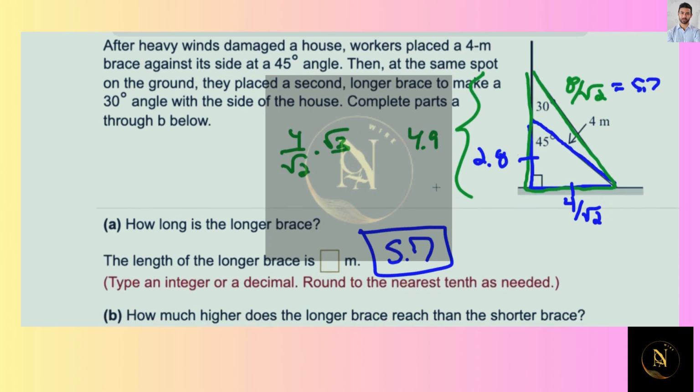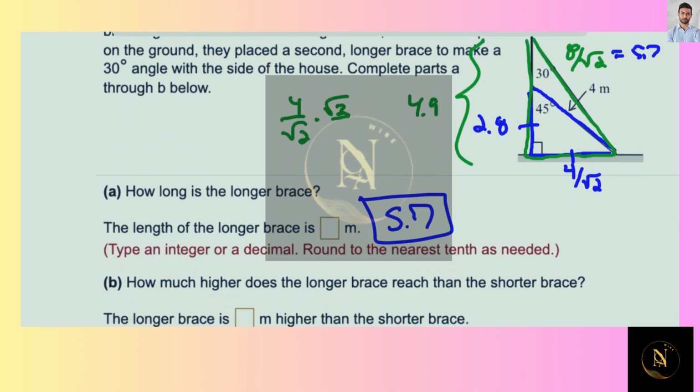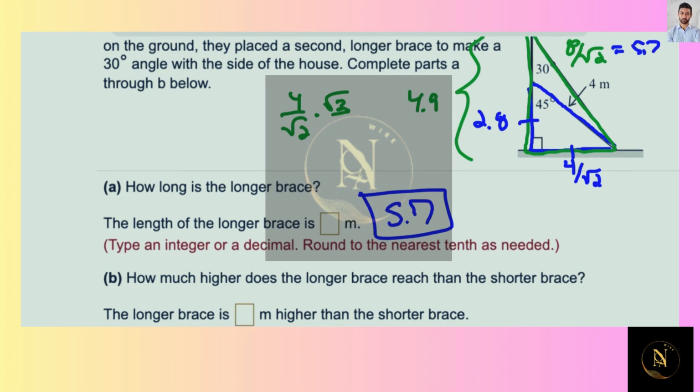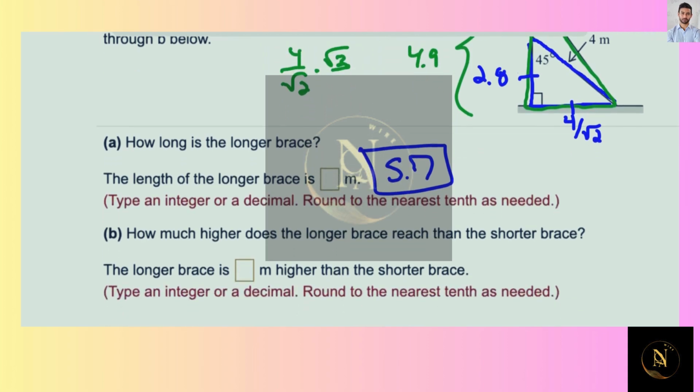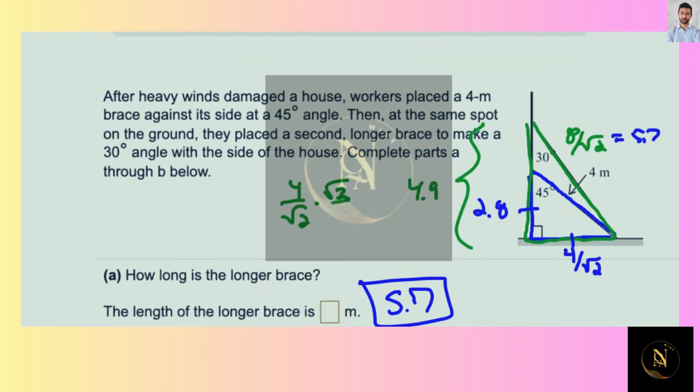So how much higher does the longer brace reach than the shorter brace? Subtract the two. 4.9 minus 2.8 is 2.1 meters higher.